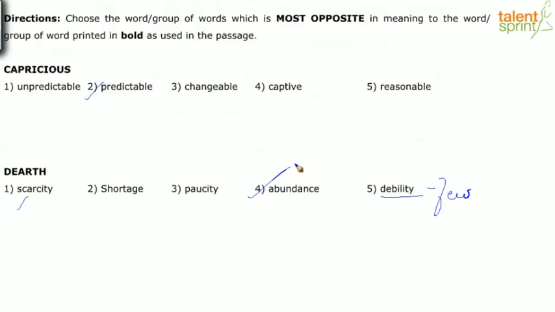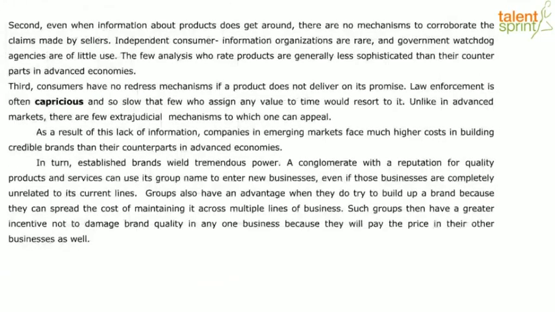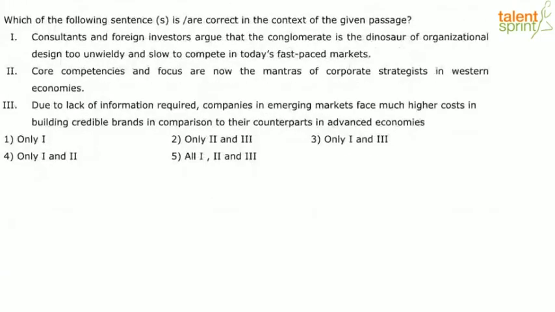So 4 vocabulary questions. If you know the word, you can quickly identify the option. If you don't know the word, you fall back on the context and try and figure out the meaning, and then come back and look at the options. Okay, so this is our first question. Which of the following sentence is or are correct in the context of the given passage?